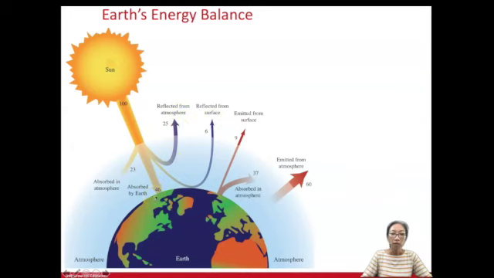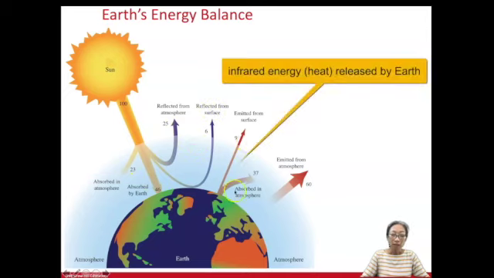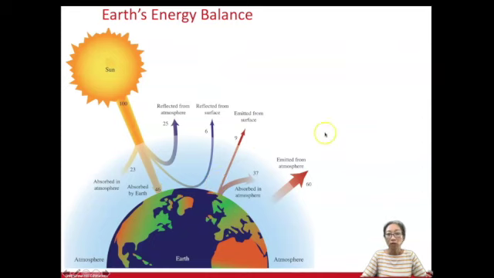So this is not the same as the sun sends UV, visible, and infrared. The Earth doesn't send back out visible light. Okay, the Earth sends back out infrared heat, and so some of this heat, infrared, is absorbed back in the atmosphere, while some of it is emitted from the surface or emitted out to space from the atmosphere.